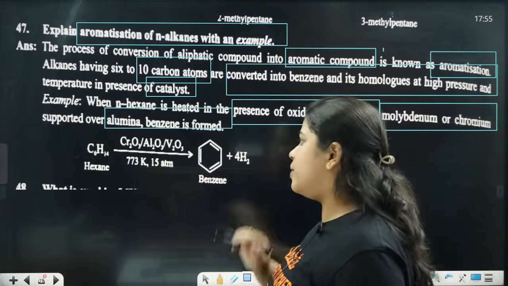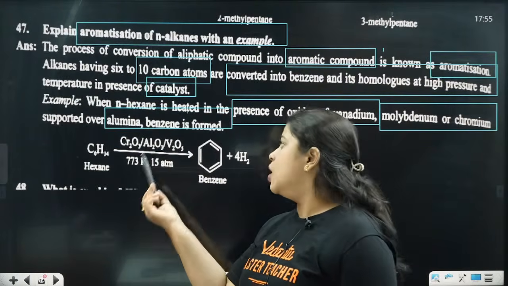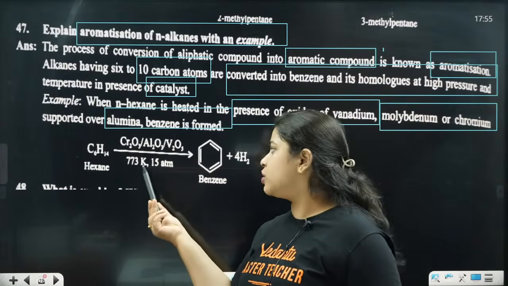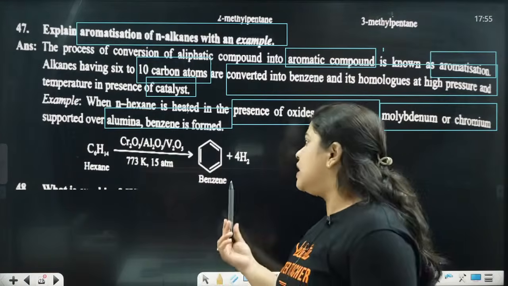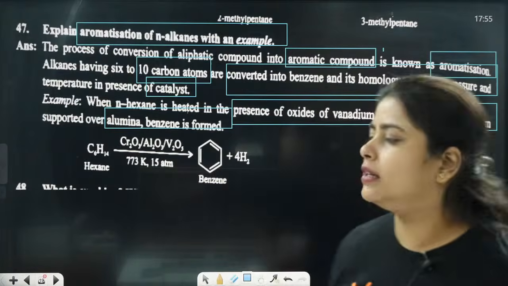This is the reaction, how it's going to get it. So hexane, in the presence of Cr2O3 or Al2O3 or V2O5 at the temperature of 773 Kelvin and 15 atm of pressure, we are going to get benzene plus H2 gas. Clear everyone? Done?